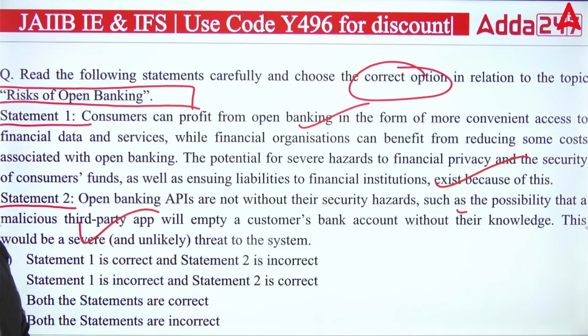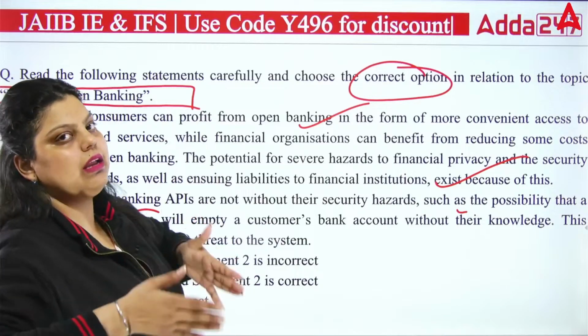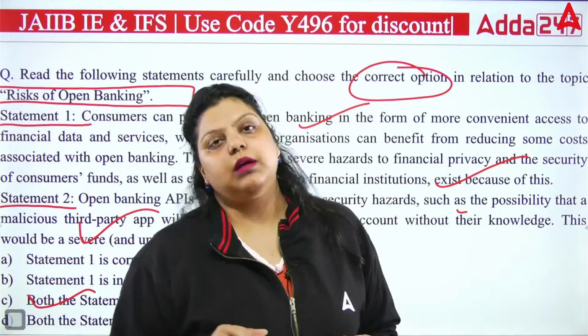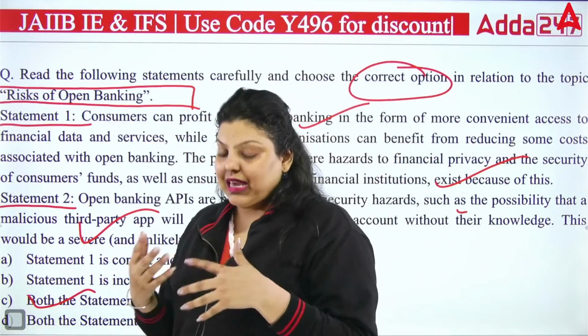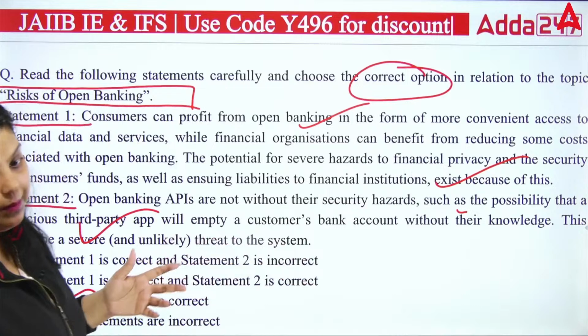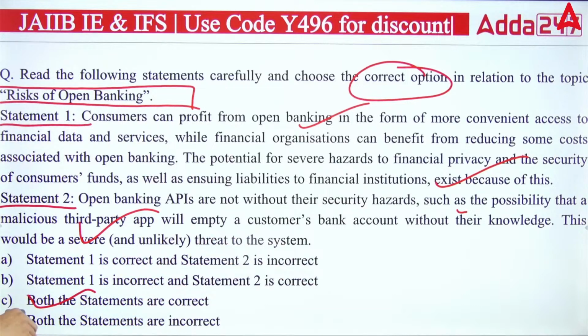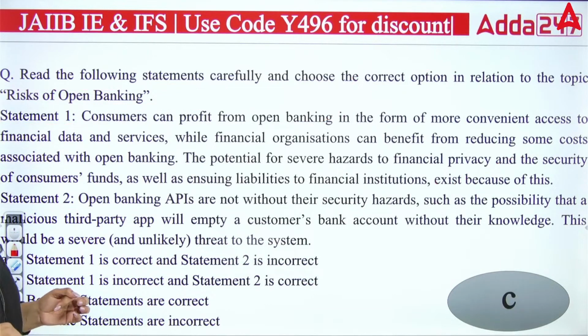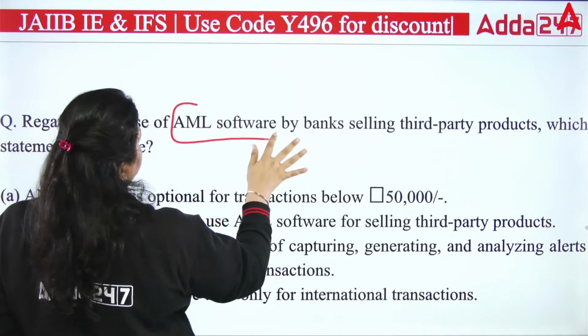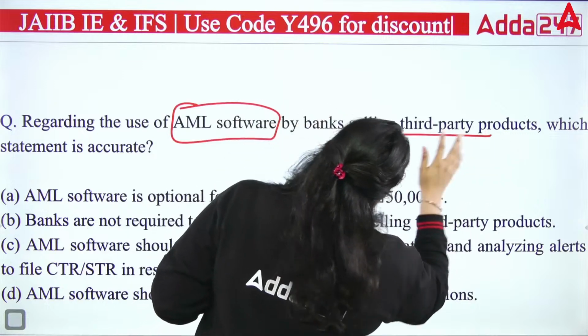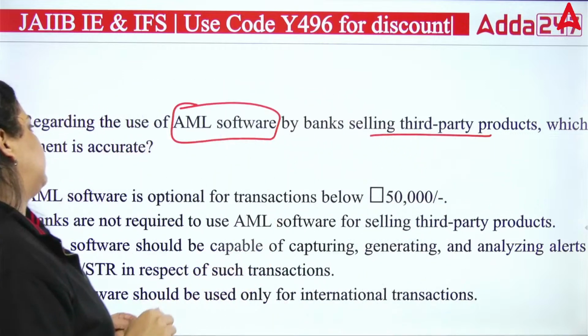This is also true. It means both statements are true. If you are introducing open banking, you are also introducing cyber insecurity into the banking system, because there is a chance of cyber crime happening to the customer's account. So the right answer is that both statements are correct. The right answer is C.